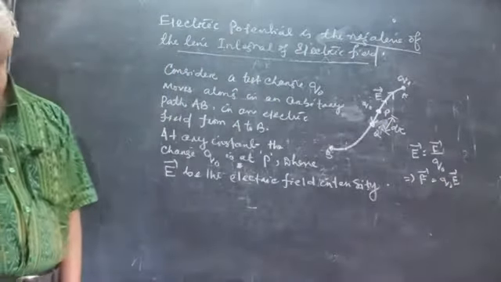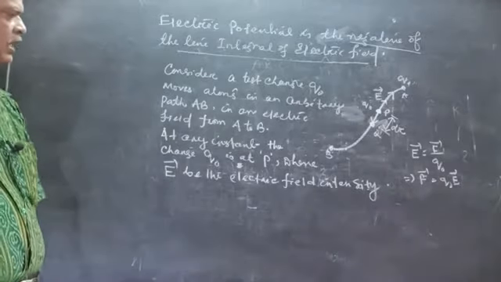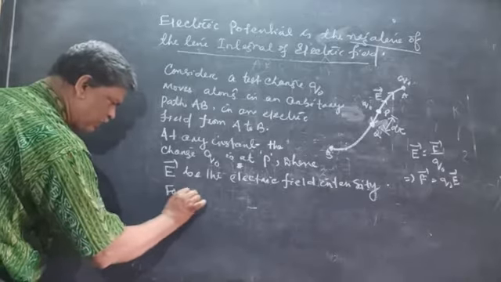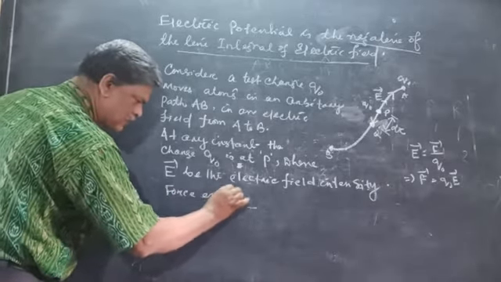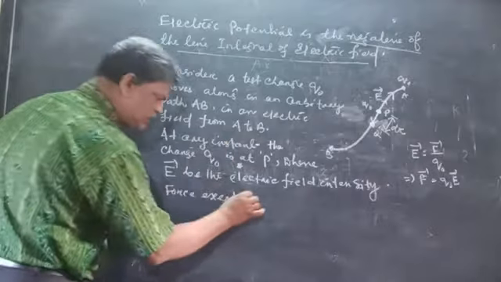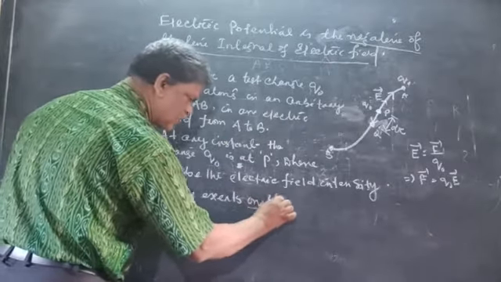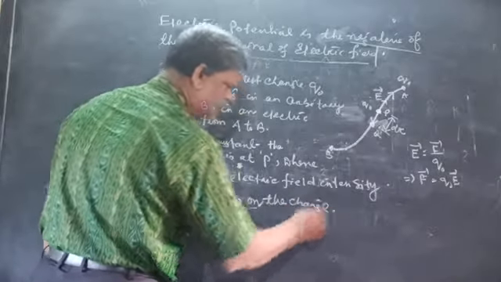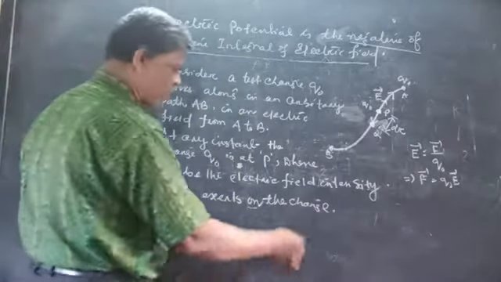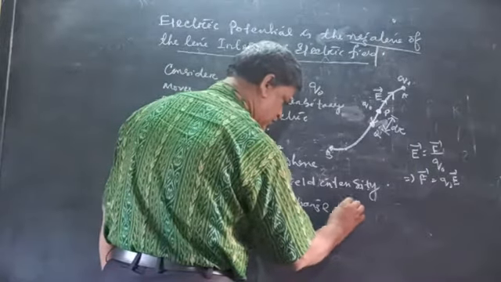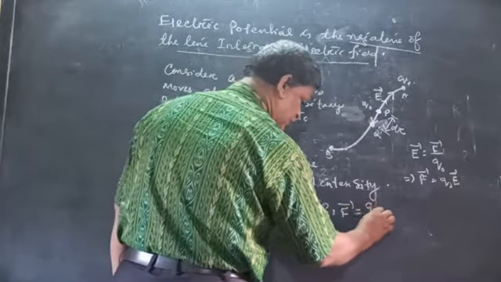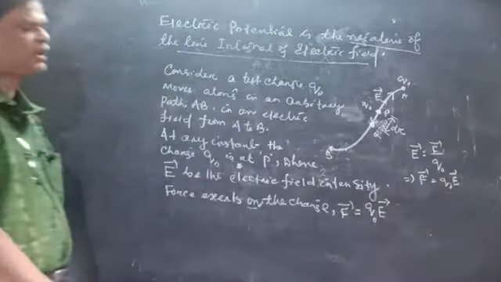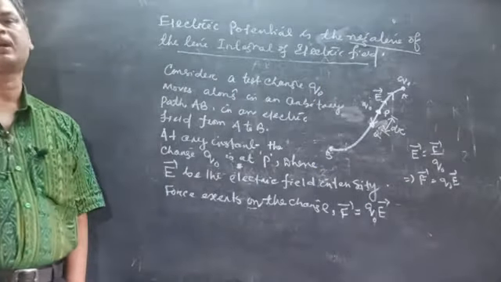So this is the force that is exerted on the charge.